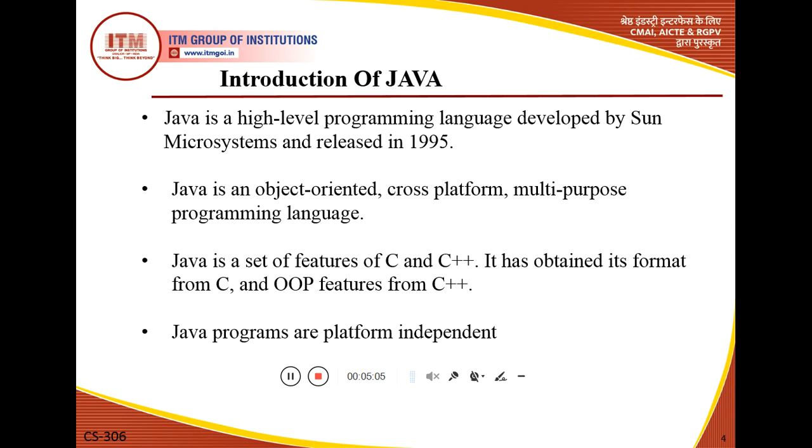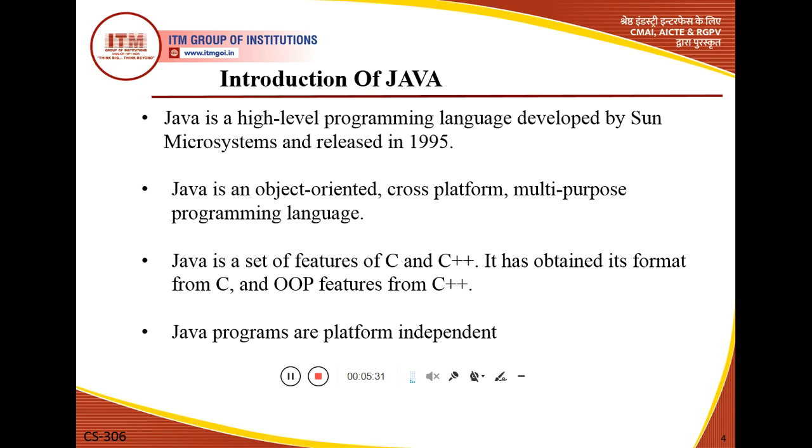The second feature of Java is that it is cross platform. Cross platform means it is platform independent. If we write a program on any computer, and want to run this program on any other computer or platform, it will also execute the program.